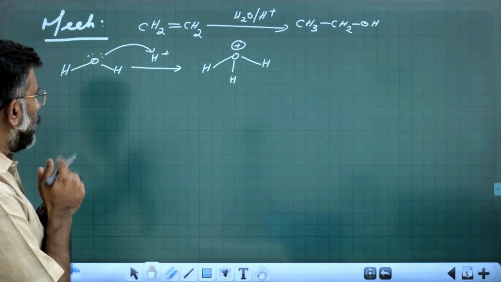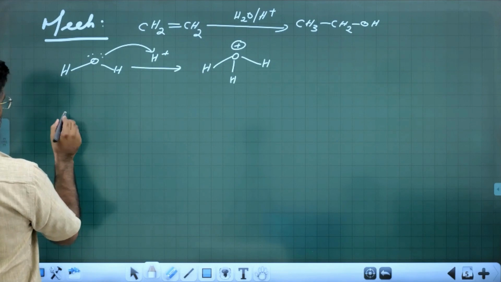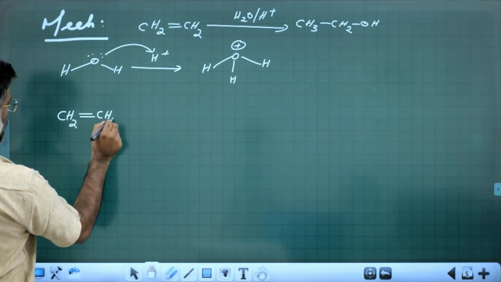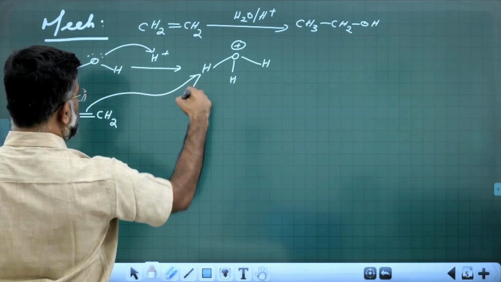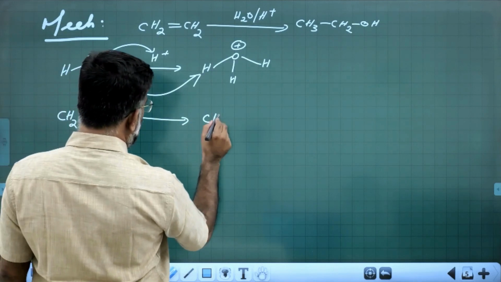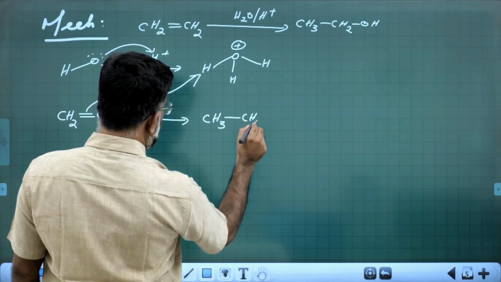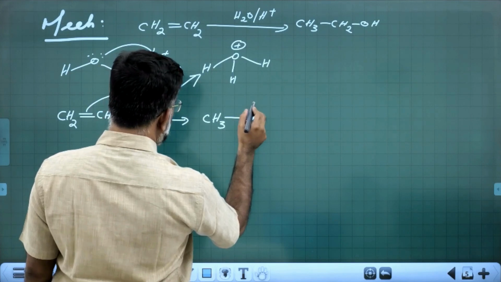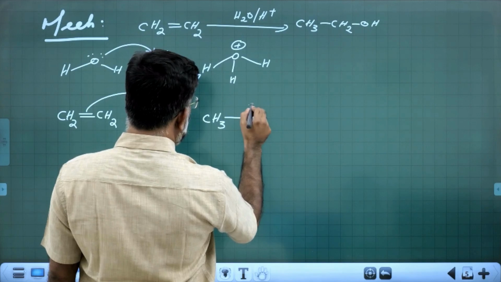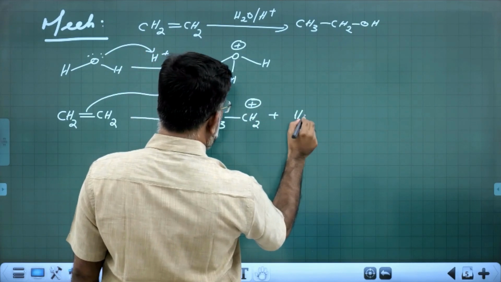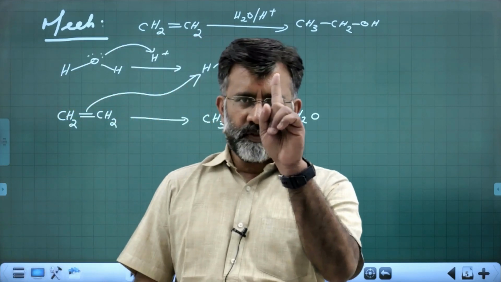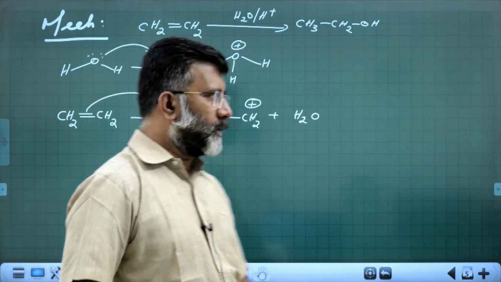Now the step 1 reaction, ethene is getting protonated, and the result will be you get CH3CH2 plus and H2O. That is protonation of alkene. First step reaction, protonation of alkene.